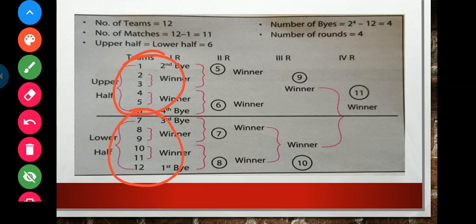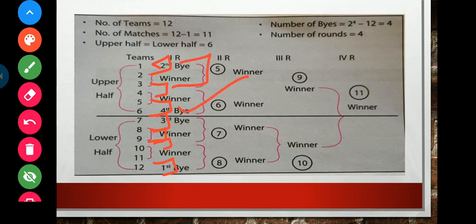As these numbers of teams are even, we still cannot make the fixtures very easily. If one plays with 2, 3 and 4, 5 and 6, 7 and 8, 9 and 10, 11 and 12, in the first round it is possible, but in the second round this team would get the benefit, while these two both will play the match. Clear? So in this type of tournament where 12 teams are reporting, how can we make the fixtures?